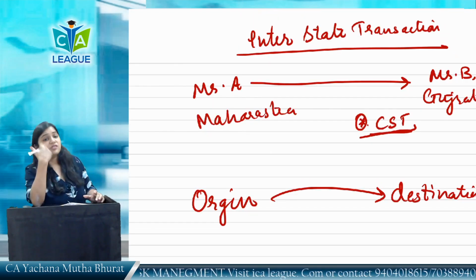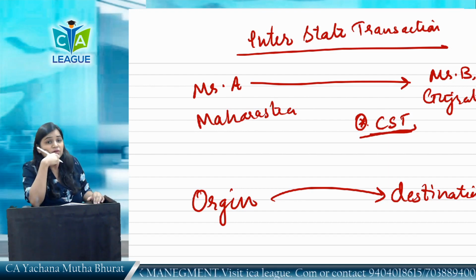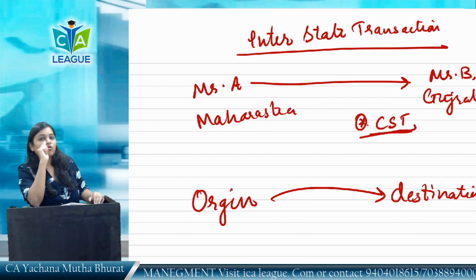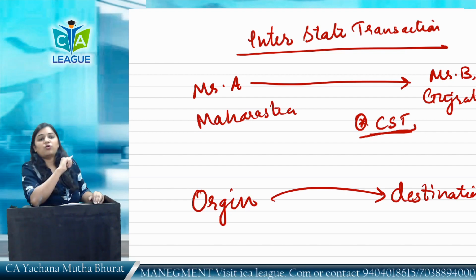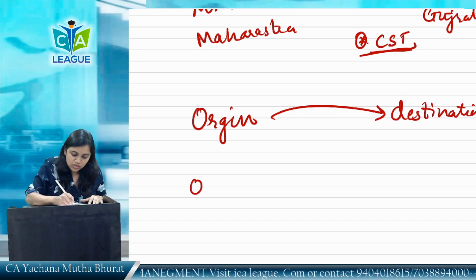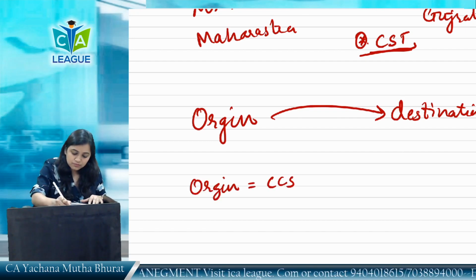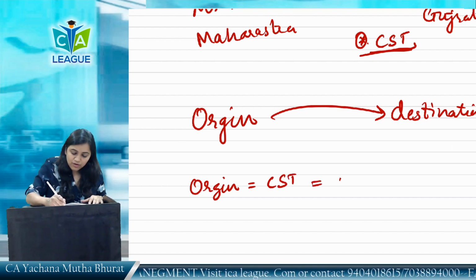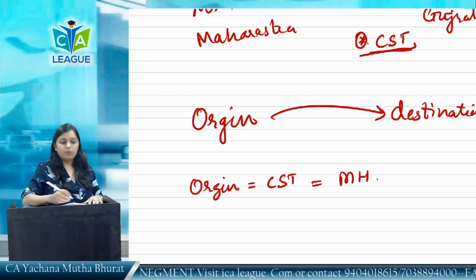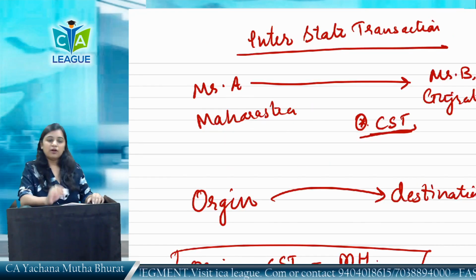So CST is the revenue of which government? Origin based government, that is Maharashtra. In previous era, we had an origin based taxation system under CST. So the revenue belongs to Maharashtra government in this particular transaction.